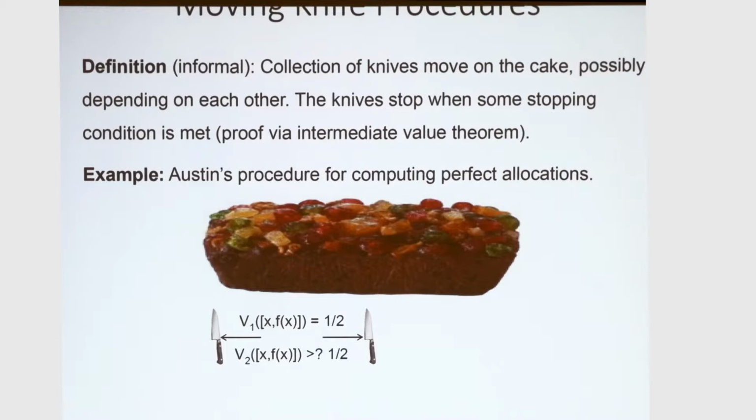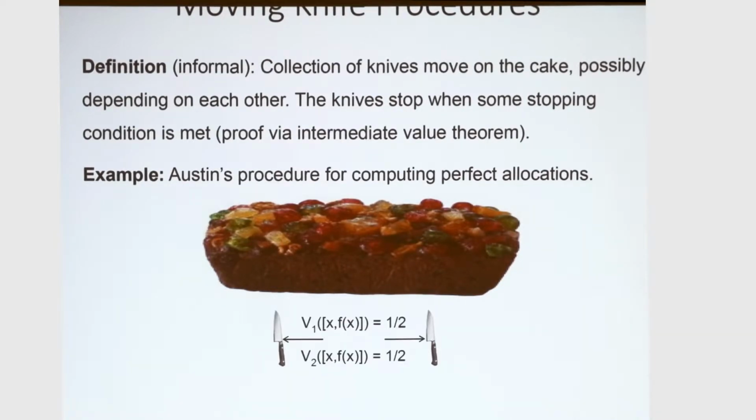And then we ask Bob what's his opinion of this piece. So if Bob says it's also half, then we are happy. If he says that it's more than a half, then it means that his value for the remainder is strictly less than a half. So it means there will exist a point in between where his value is a half, if the referee and Alice move their knives continuously.